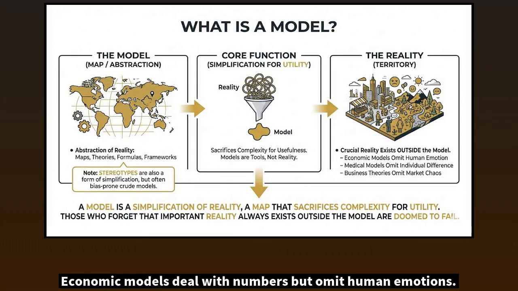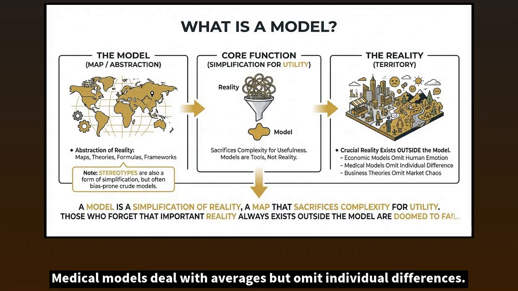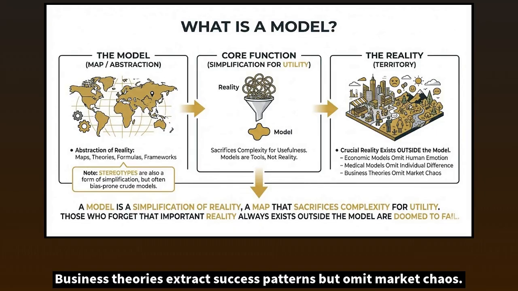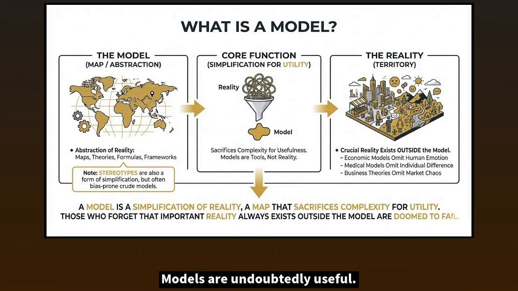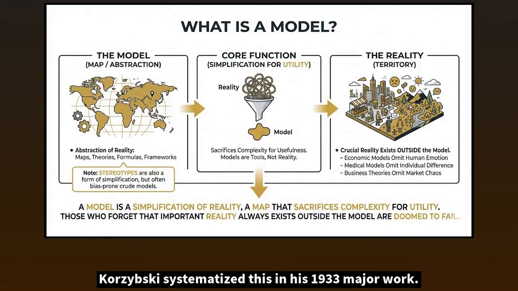Economic models deal with numbers but omit human emotions. Medical models deal with averages but omit individual differences. Business theories extract success patterns but omit market chaos. Models are undoubtedly useful, but models capture only part of reality. Korzybski systematized this in his 1933 major work. With just one sentence, the map is not the territory.